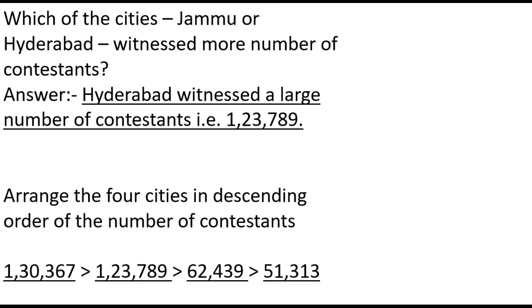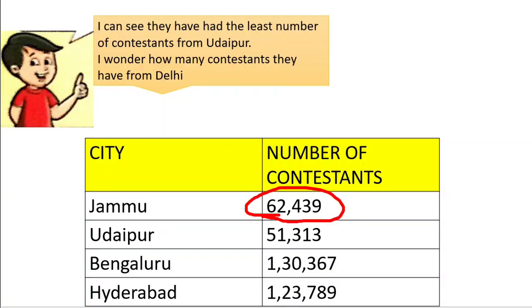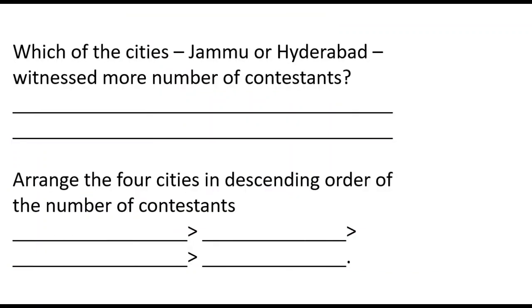So, Hyderabad witnessed a larger number of contestants, that is 1,23,789, because 62,439 is less than 1,23,789.